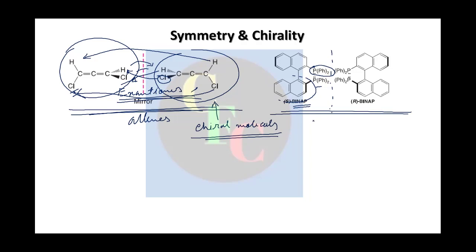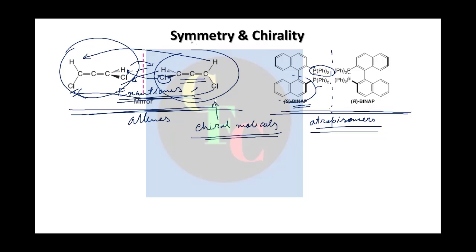Actually, these are called atropisomers. Some of you might have heard the name, right? So you have atropisomerism, so they will give rise to this kind of chirality due to restricted rotation around a single bond, right? This was due to restricted rotation around multiple bonds, but here this is restricted rotation around a single bond. Sorry.